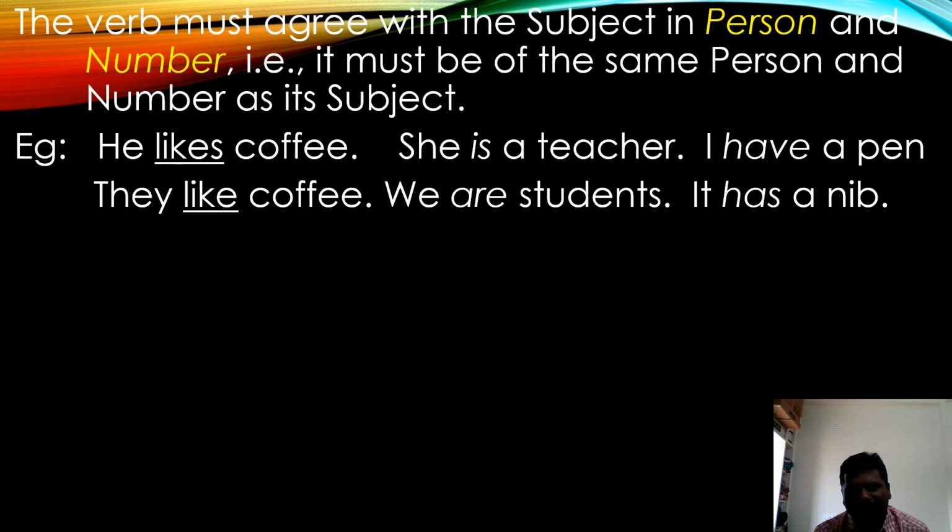We are students. We is a plural subject, so we use the plural verb are. It has a nib. It is a singular subject, so it always takes a singular verb. Has is singular, have is plural. Is is singular, are is plural. Likes is singular, like is plural. Please all of you look at the examples.